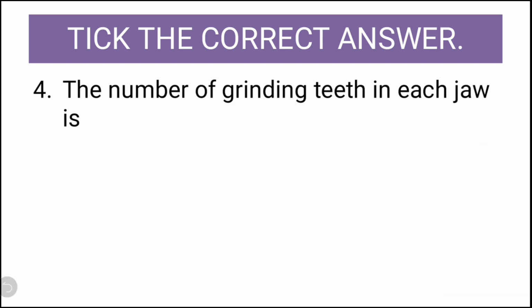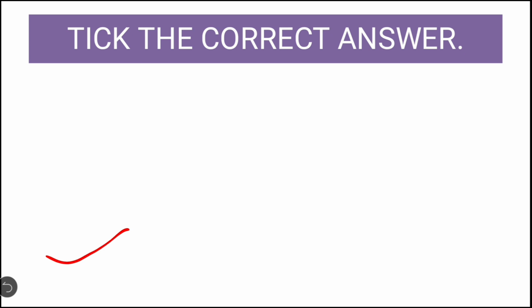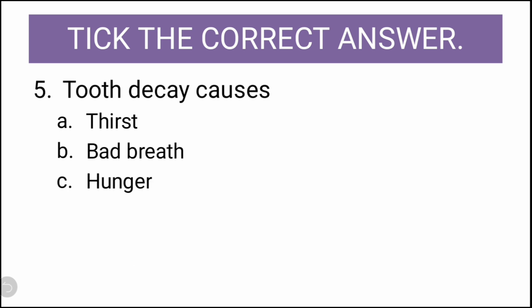The number of grinding teeth in each jaw is 3, 4, 5, 6. So what is the correct answer? Number of grinding teeth in each jaw is 6. Fifth question. The tooth decay causes thirst, bad breath, hunger, itching. So what is the correct option? Tooth decay causes bad breath. Let us see next question.